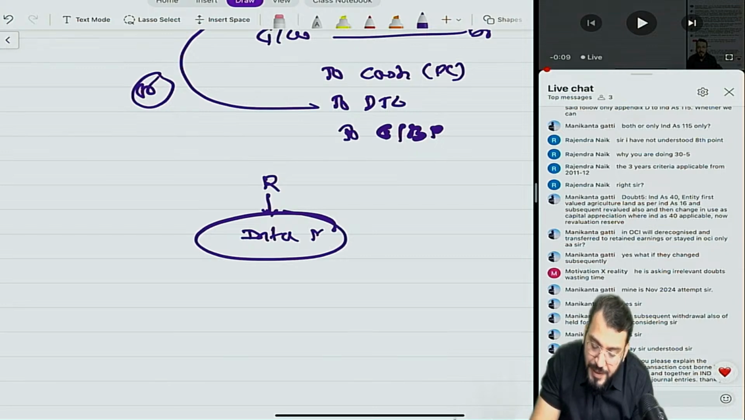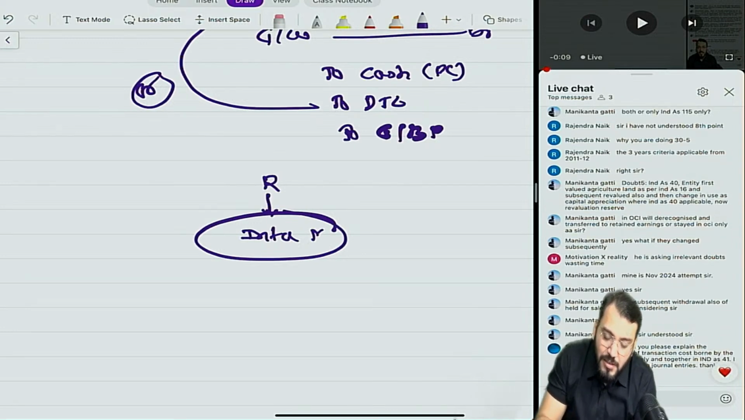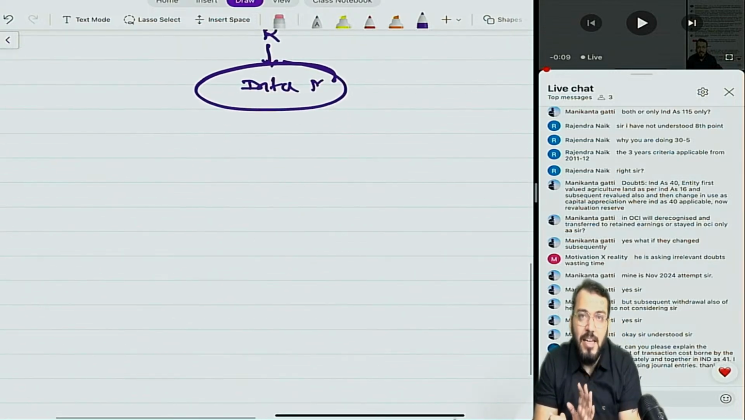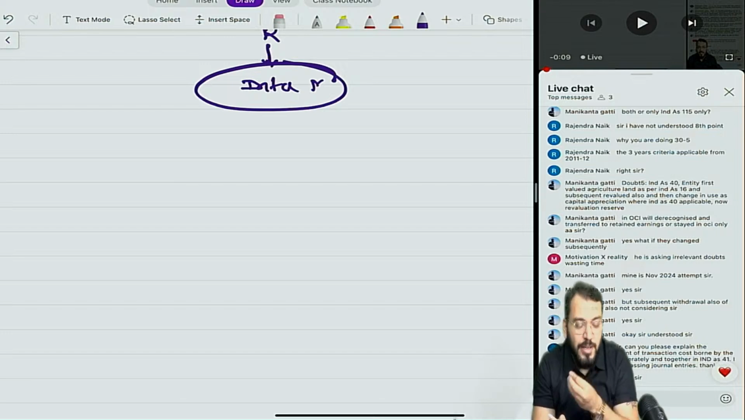Manikanta, doubt number 5, Ind AS 40. The entity first valued agriculture land as per Ind AS 16 and subsequently revalued also, and then changes in use as capital appreciation, where Ind AS 40 is applicable. Now will the revaluation reserve in OCI be derecognized on transfer to retained earnings, or stay in OCI only, sir? Now just try to understand regarding this. Ind AS 40 is silent. What will you do about revaluation surplus?